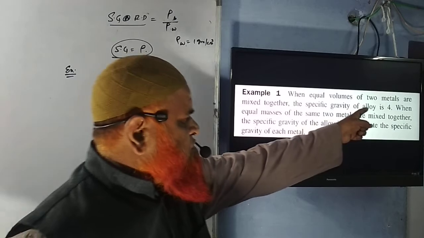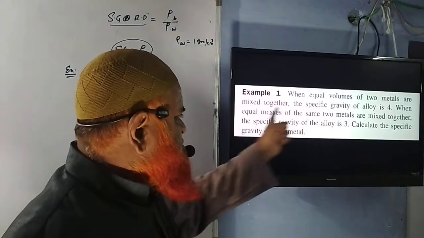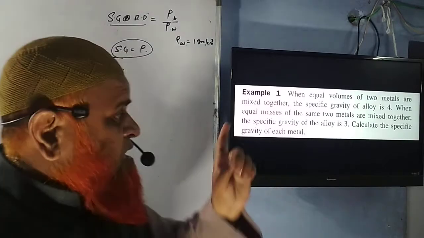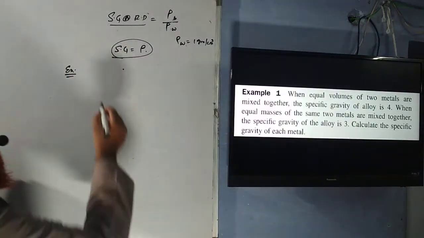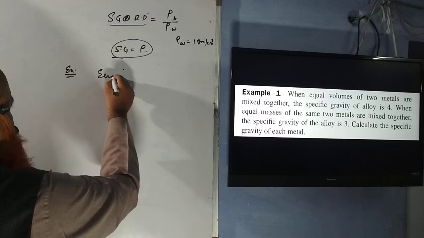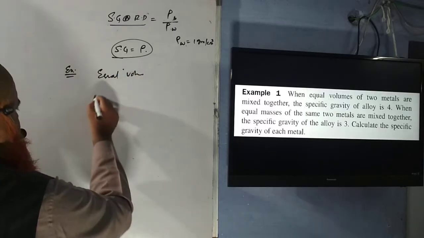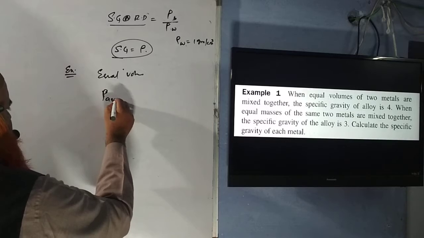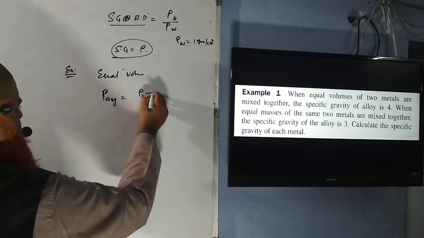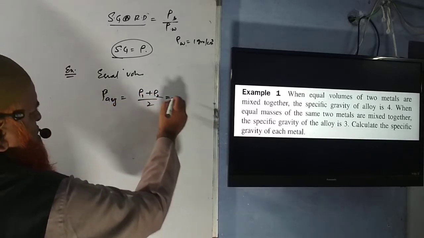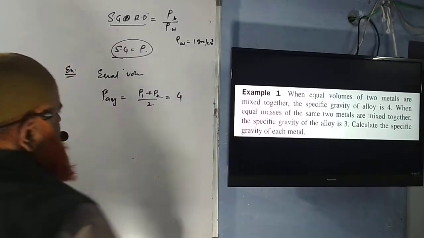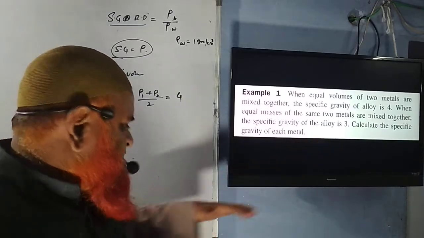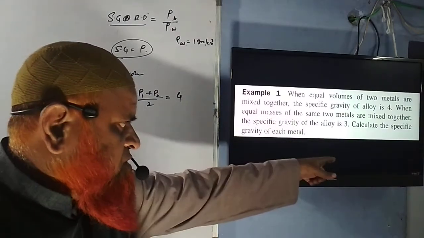When equal volumes of two metals are mixed together, the specific gravity of the alloy is taken as 4. Equal volumes means the average density is going to be (rho 1 plus rho 2) by 2, which is taken as 4 over here. Understood? Because it said equal volumes, as we discussed in the first case.